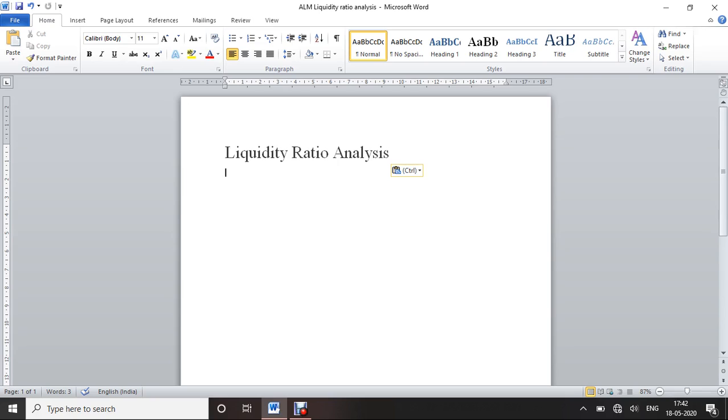Before that we already saw what liquidity ratios are. Liquidity means what we can convert into cash, so that we can meet the current liabilities. Based on this, we're going to see examples for liquidity ratio analysis.